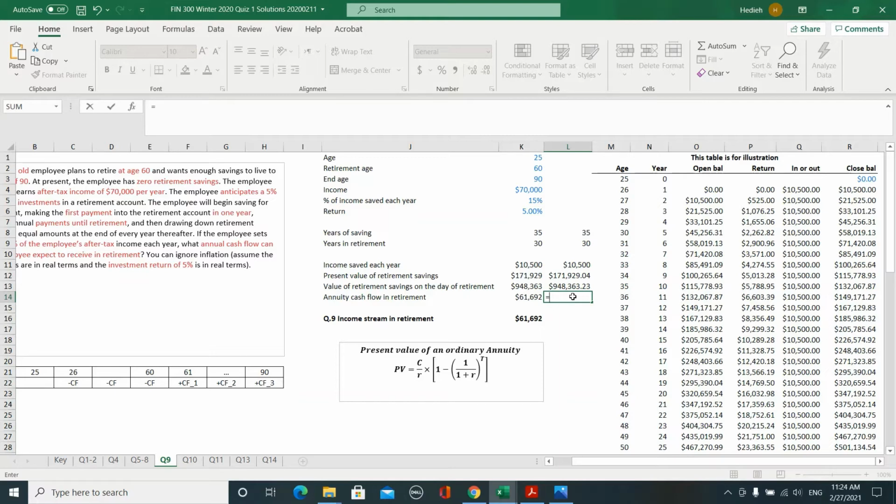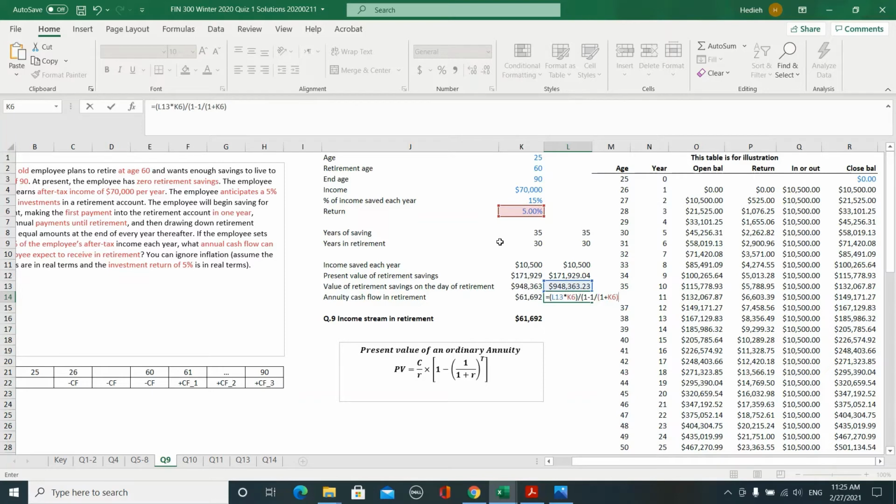So this cash flow will be equal to the present value of your annuity multiplied by your discount rate of 5%, and then you divide that by 1 minus 1 divided by 1 plus your interest rate. Again, your rate of return is 5%.